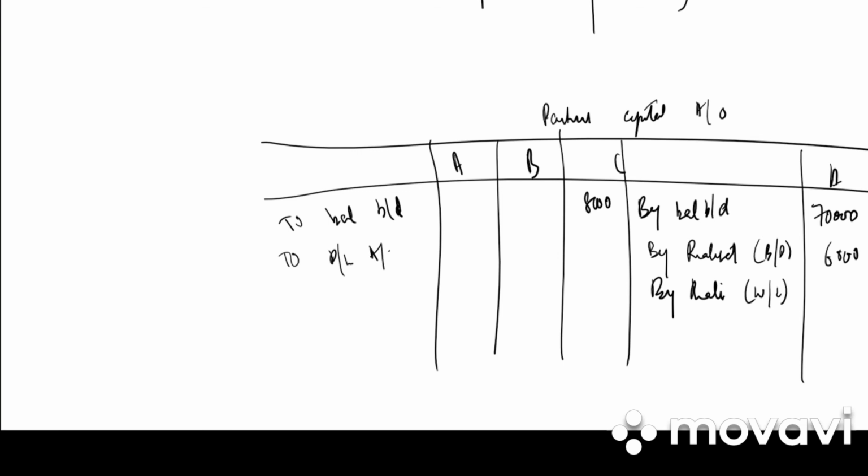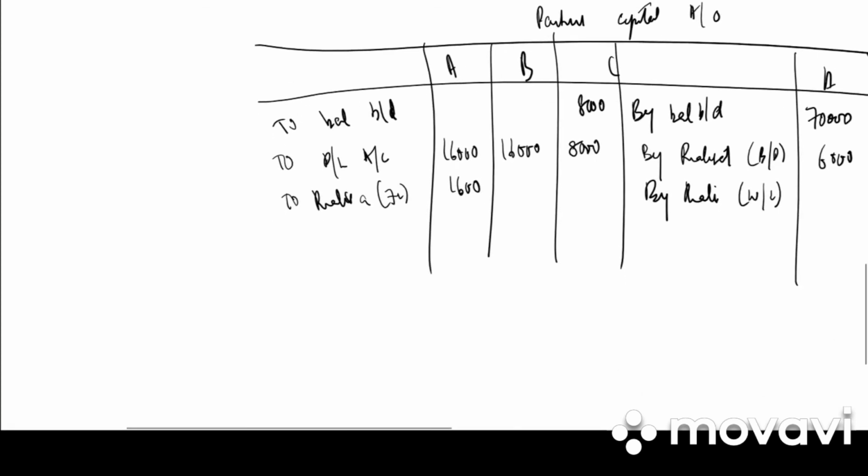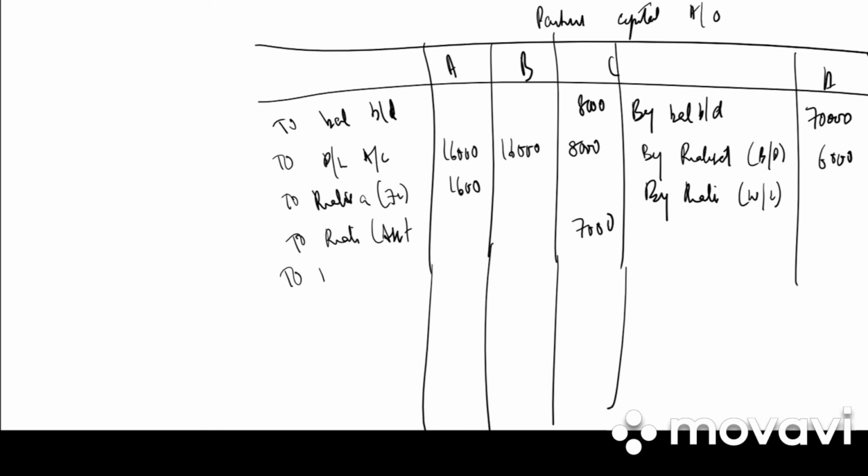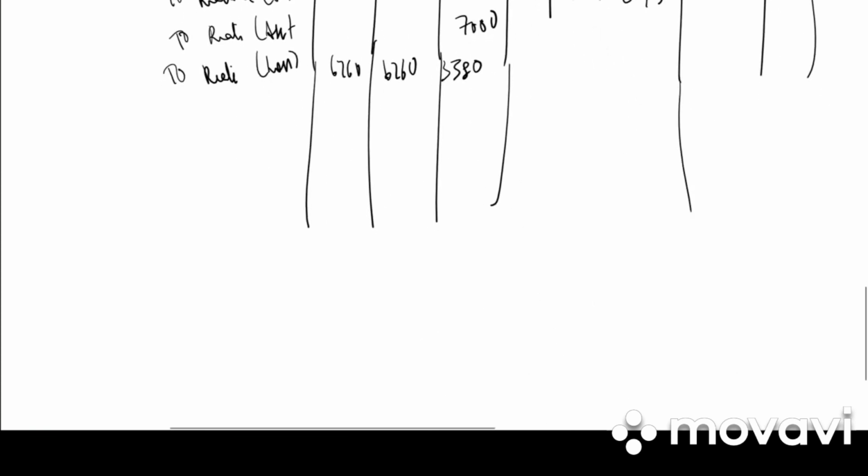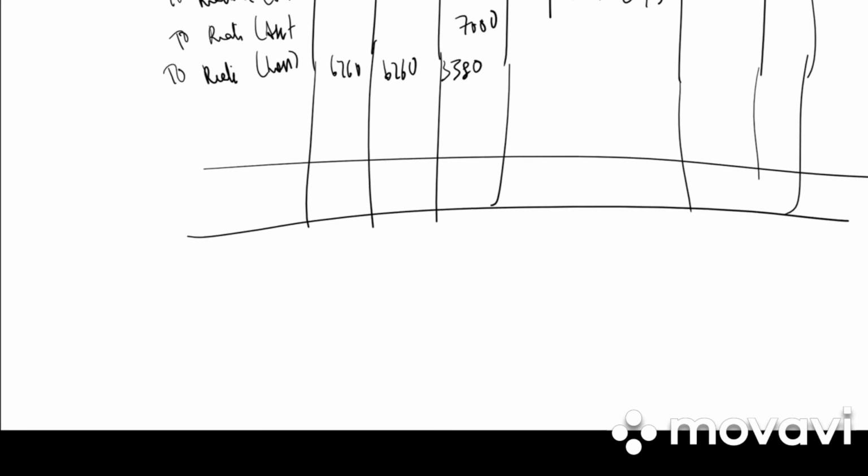Then we have on the asset side profit and loss account balance that needs to be transferred among the partners in the old ratio. So 16,000, 16,000, 8,000. Then we have realization in bracket furniture A 1,600. Again we have to realization asset taken over 7,000 for C. Next we have to realization, that is loss of realization 6,760, 6,760, 3,380. Next, what is the total?